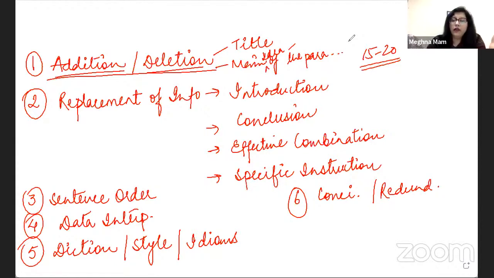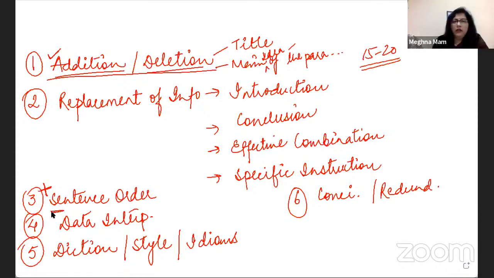Addition questions are of two types. One, where they simply tell you that the author wants to add this information here, should it be added or not. Another one, which is combined with sentence order, says that the author wants to add this sentence to the paragraph, where it should be added. I'll talk about it once we talk about sentence order.